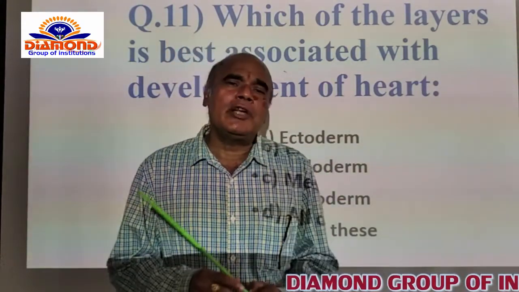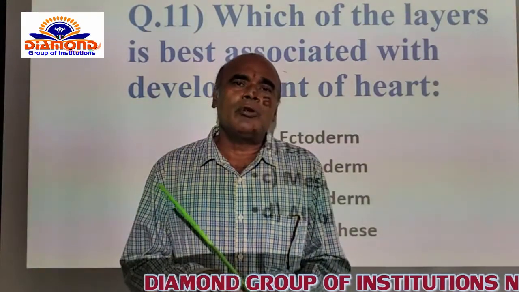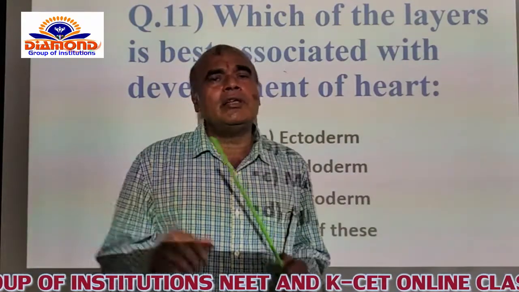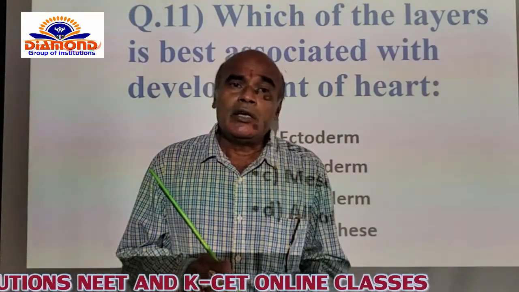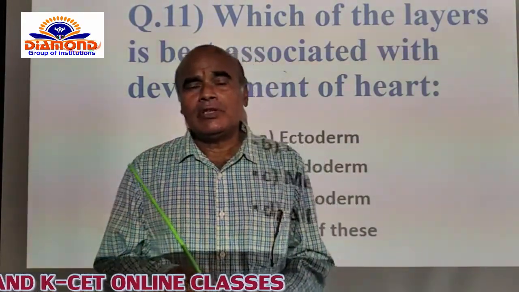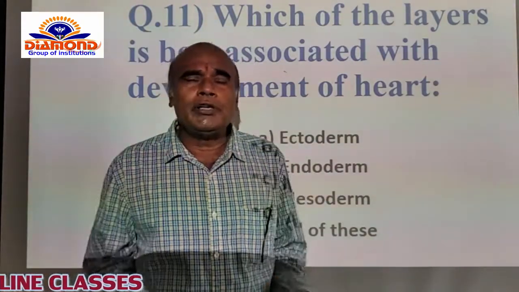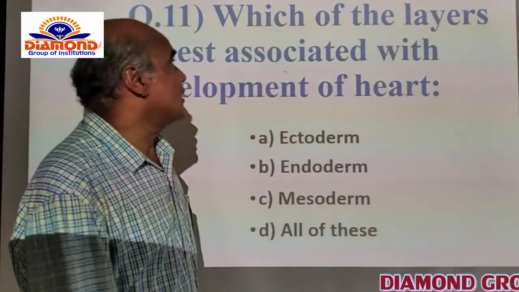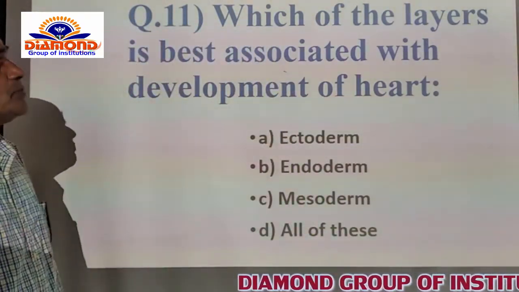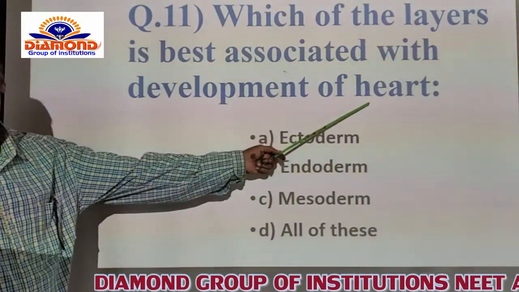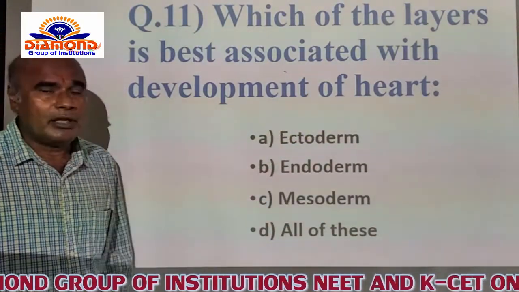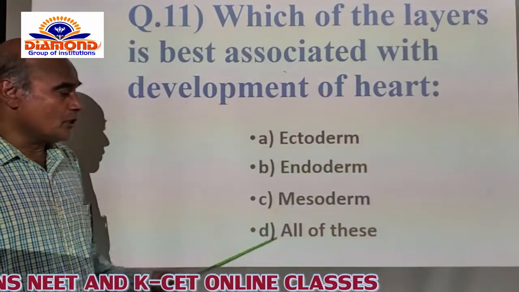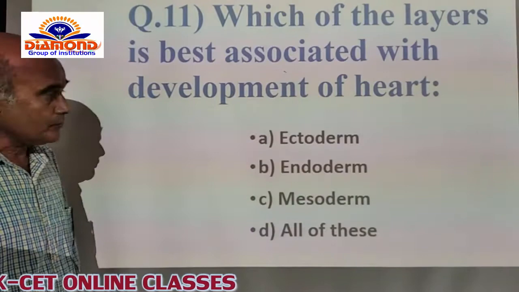Why are they called germinal layers? Because during the embryonic development of a triploblastic organism, each and every germinal layer looks after the production of internal systems itself. So that's why they are properly named germinal layers. Okay. Now the question is asking which of the layers is best associated with the development of the heart. The options are: A, ectoderm; B, endoderm; C, mesoderm; and D, all of these.